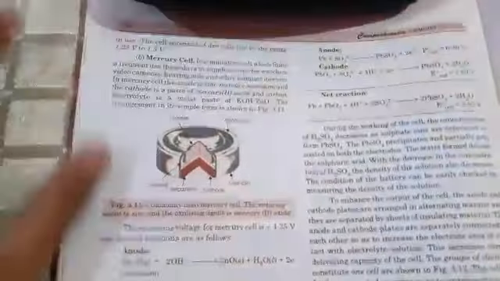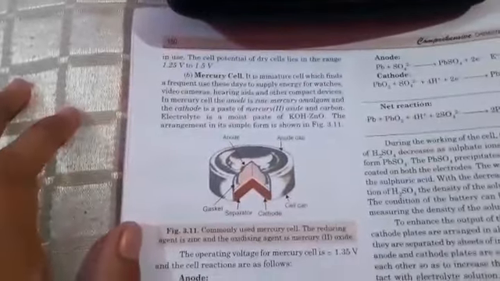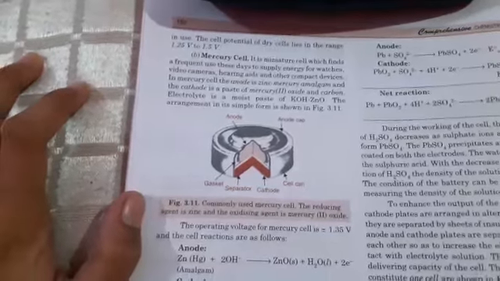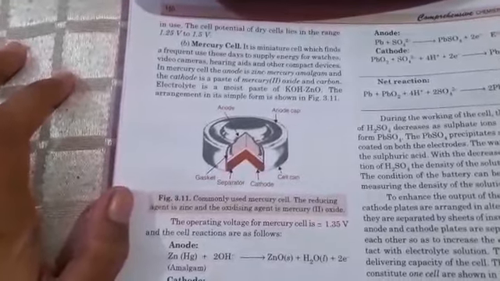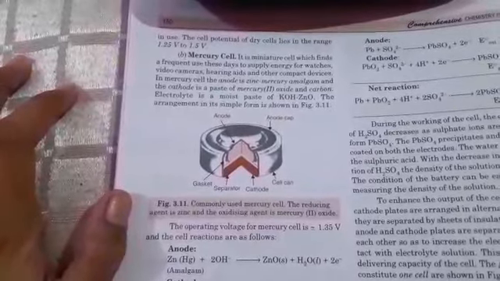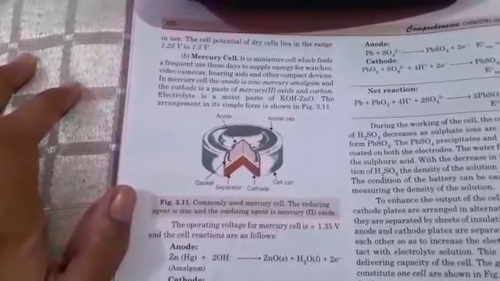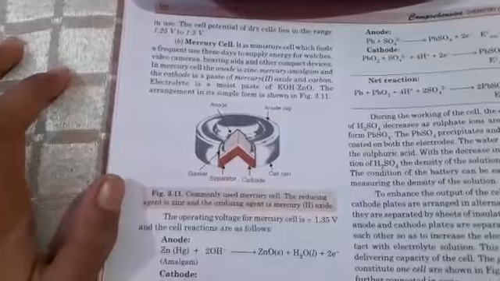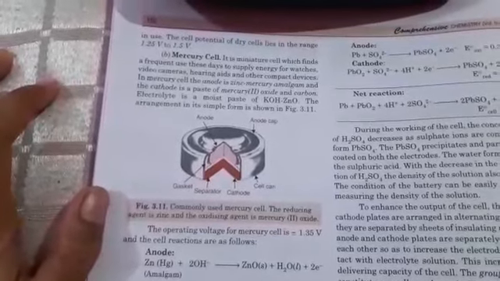Now the second example of this is the mercury cell. Mercury cell is also an example of a primary battery. It is a button type of cell which is mostly used in watches or hearing aids. A very small type of battery. Earlier people used this type of battery in watches. Mercury cell, now the setup of this one.